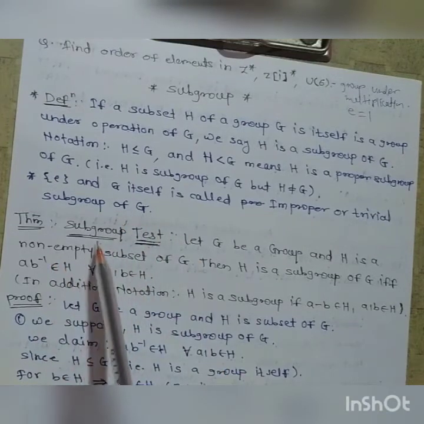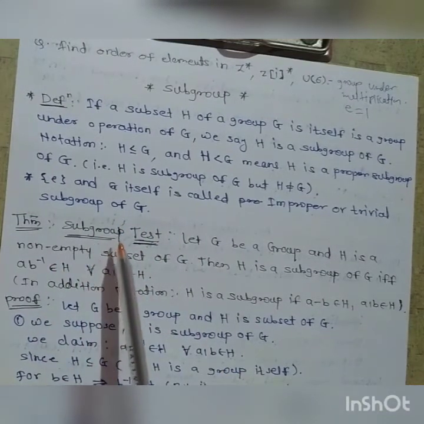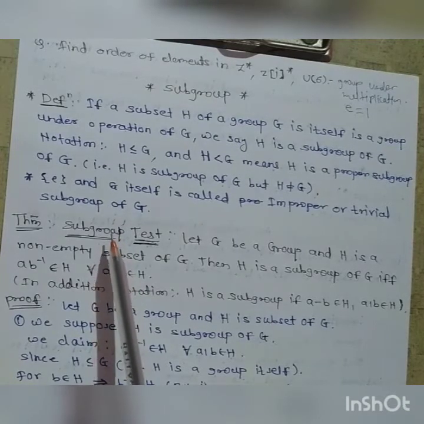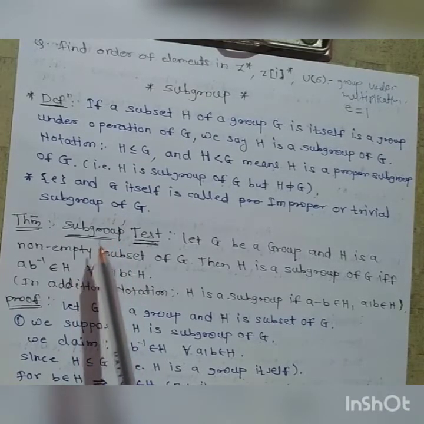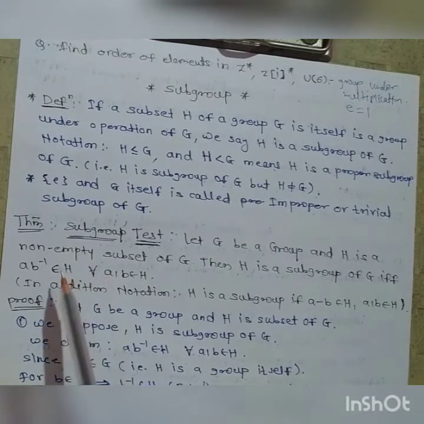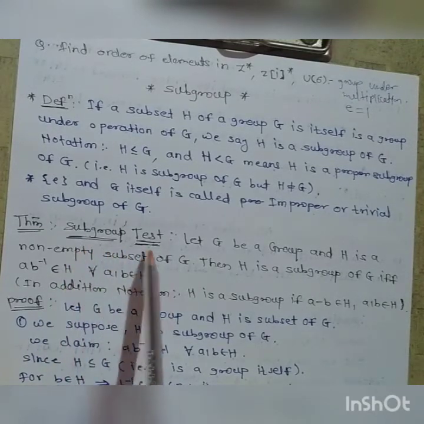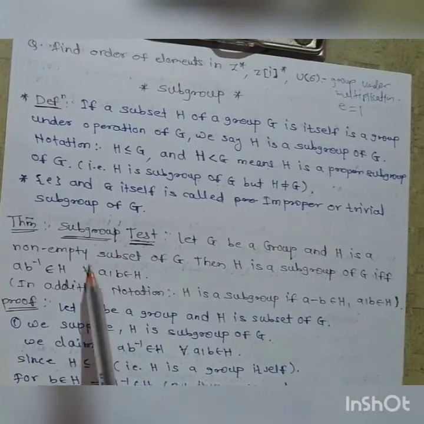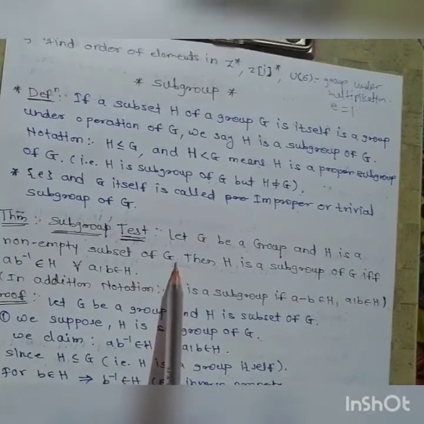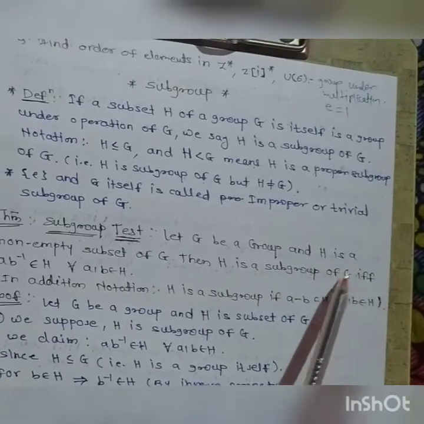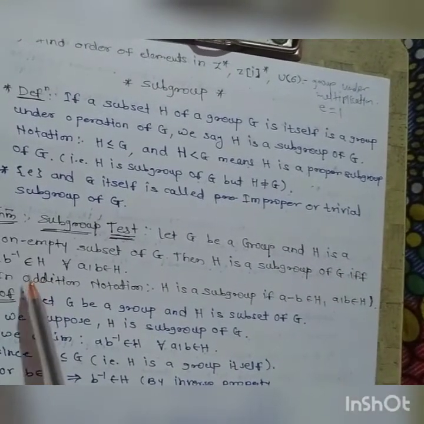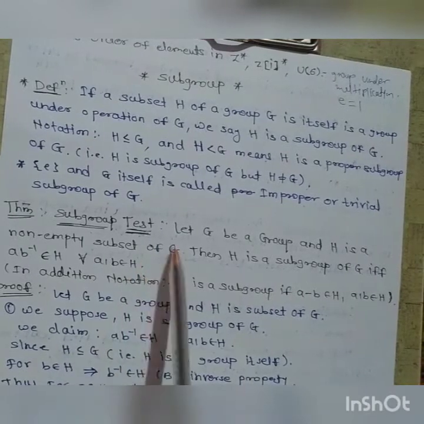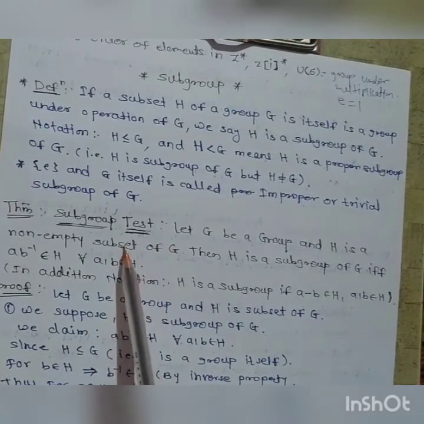Now the most important theorem for subgroups: how we prove that a given subset of the group G is a subgroup. So first of all, the subgroup test. Let G be a group and H a non-empty subset of G. Then H is a subgroup of G if and only if ab⁻¹ belongs to H for all a, b belongs to H.